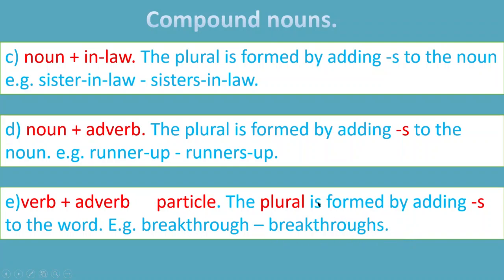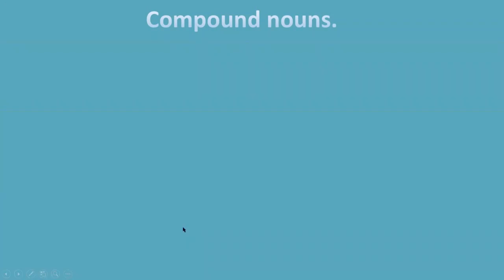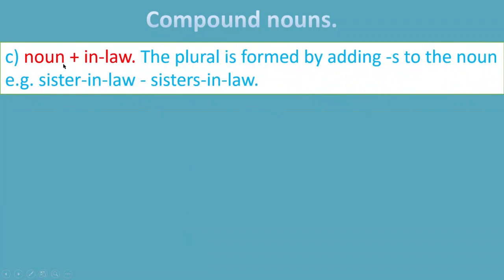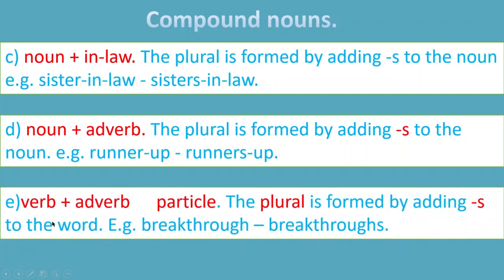So are we clear about compound nouns? Basically there are 5 types of compound nouns. The first one is noun plus noun, the second one is ing form or adjective plus noun, the next one is noun plus in-law, then noun plus adverb, and the last one is verb plus adverb particle. So see you guys in the next video.